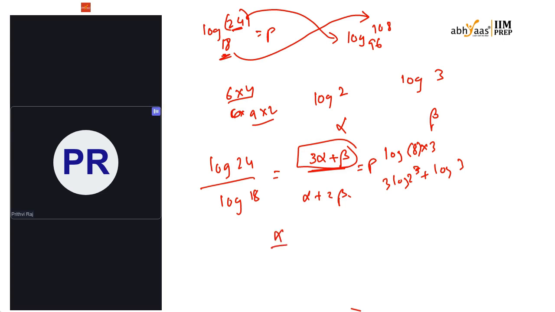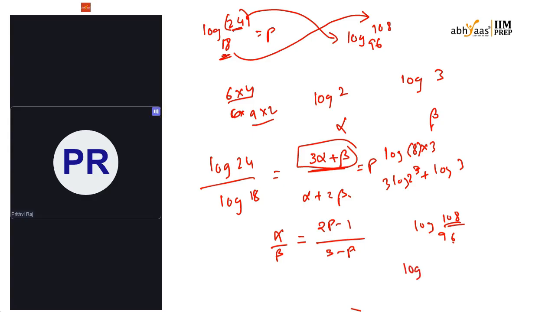Now, if I write alpha by beta in terms of P, it will be equal to 2P minus 1 by 3 minus P. Now I have to substitute the same thing in log 108 to the base 96. Log 108 can be written as 2 square into 3 cube.